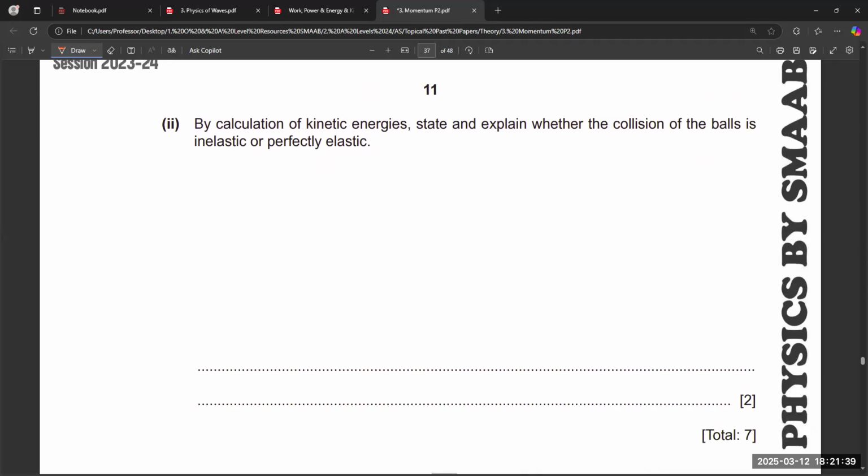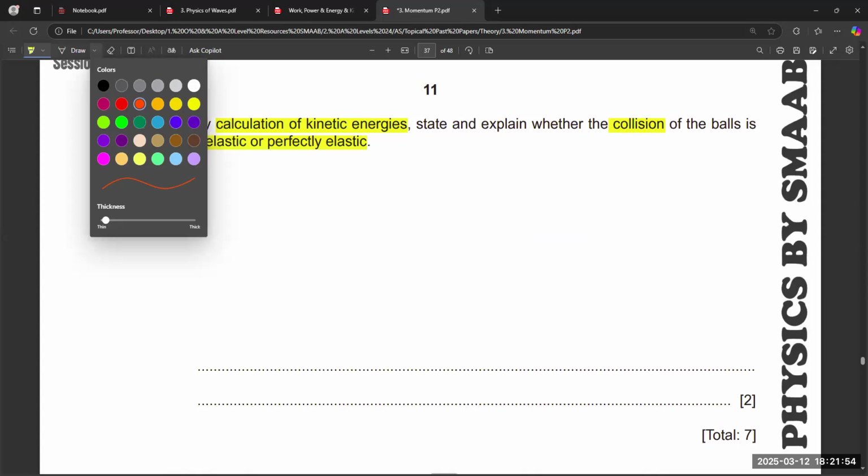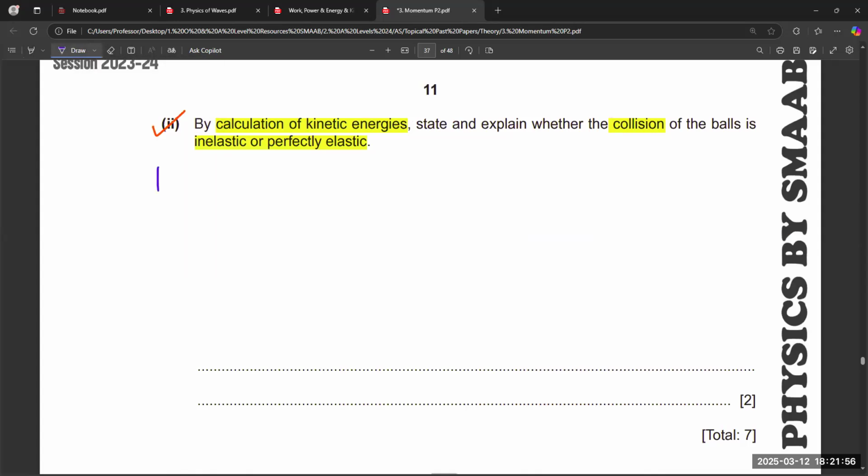And in the next part, just like we were talking about how to check whether a collision is elastic or inelastic. By calculating kinetic energies, state and explain whether the collision of the balls is inelastic or perfectly elastic. So first of all, we calculate kinetic energy before collision. Before collision, we have the combined kinetic energy of two bodies, like 1 over 2, mass of one body is 3, velocity 4.